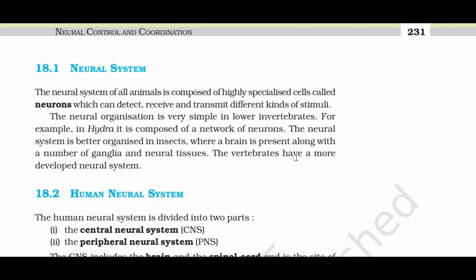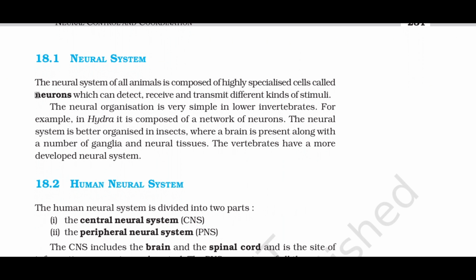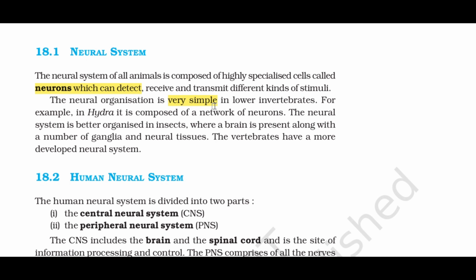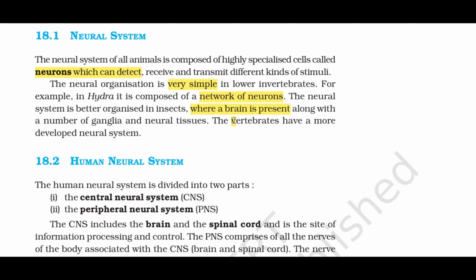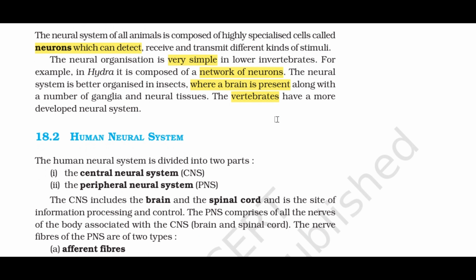Neural system. The neural system of all animals is composed of highly specialized cells called neurons which can detect, receive, and transmit different kinds of stimuli. The neural organization is very simple in lower invertebrates. For example, in Hydra it is composed of a network of neurons. The neural system is better organized in insects, where a brain is present along with a number of ganglia and neural tissues. The vertebrates have a more developed neural system.